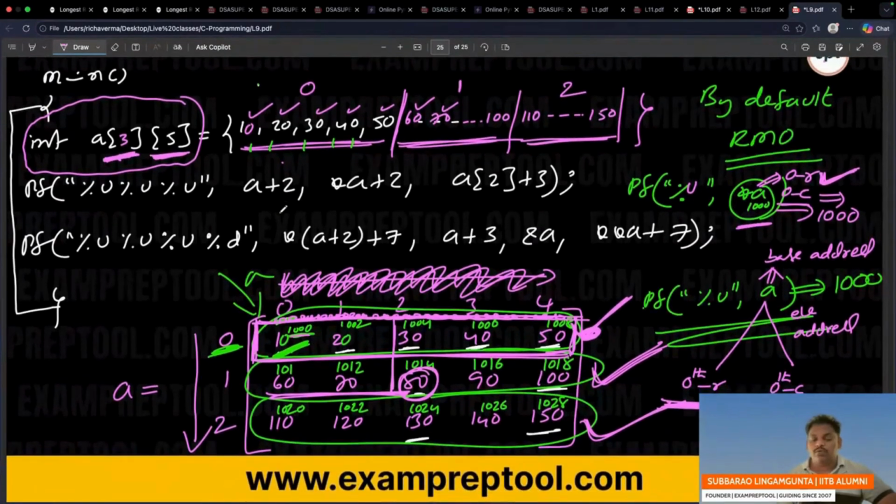Can you do this now? You got some basics. With that basic, can you do this problem?